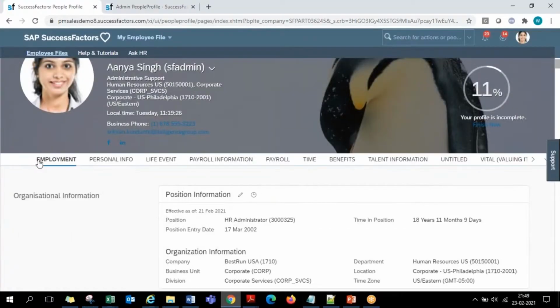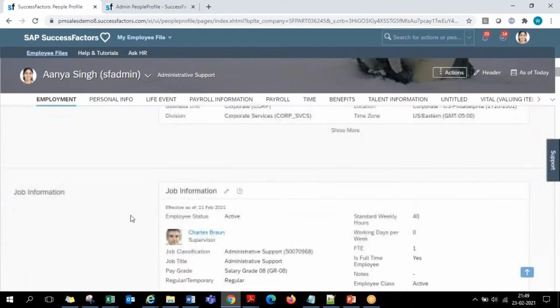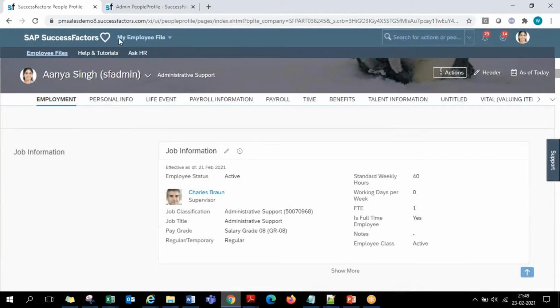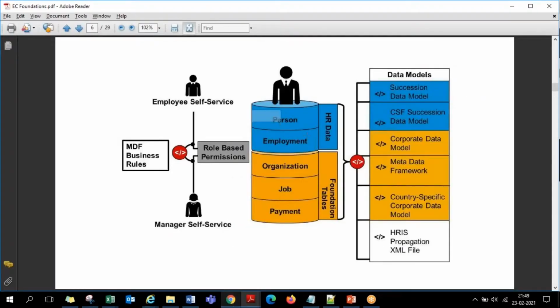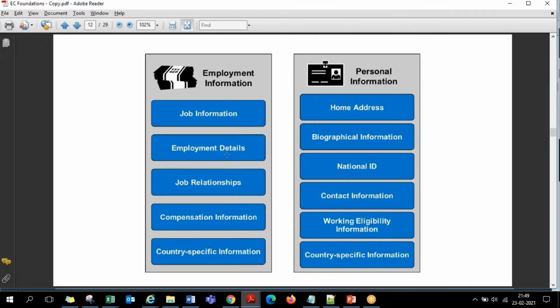That might be employment specific or personal, salary related, anything. These are all under different sections and subsections on the people profile only. So the first 50% of this is structure basically. And if you want to refer to these examples of personal and employment information, these are that.